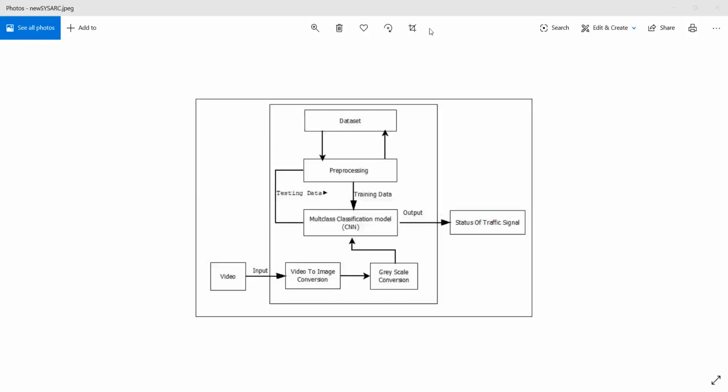Our project topic is Perception of Traffic Light with Image Processing and Machine Learning. Our project guide is Professor G.B. Chavan sir. In our project, we are going to detect and give the status of traffic light from the video. It is a real-time project, helpful for autonomous systems as well as driver assistance systems. In our project, we give video as input to our system.